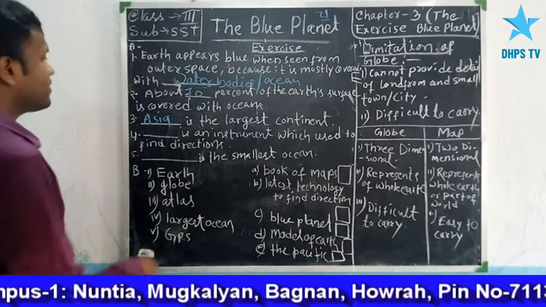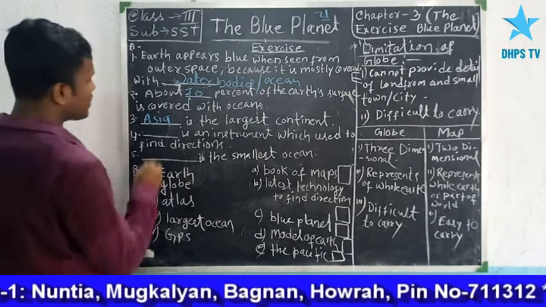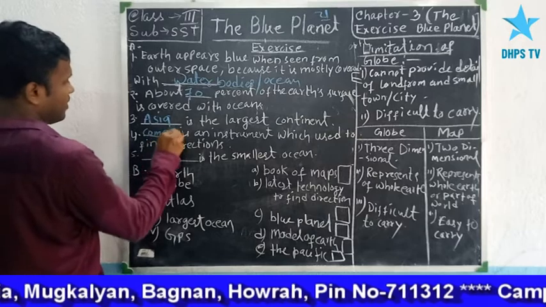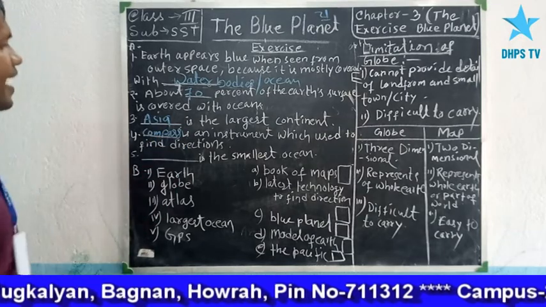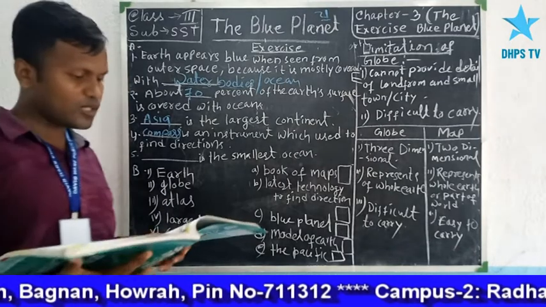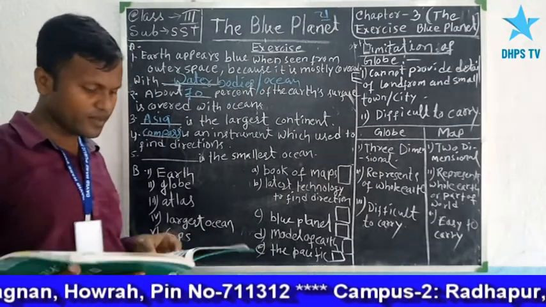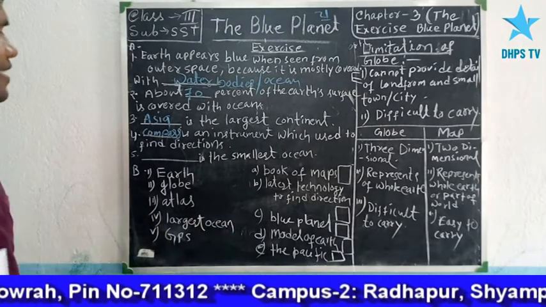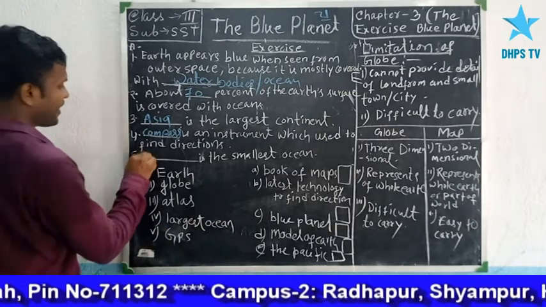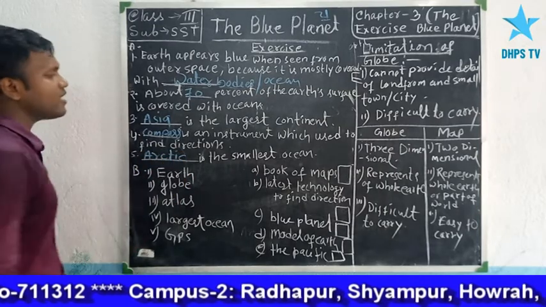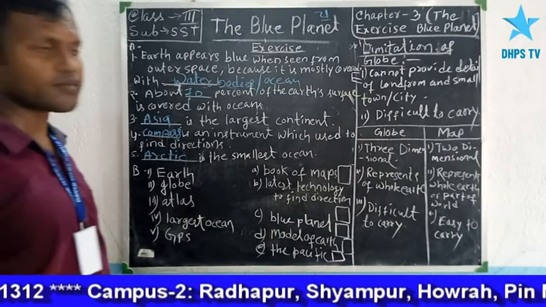The instrument name is compass. Next, dash is the smallest ocean. Tell me about the smallest ocean. Arctic Ocean is the smallest ocean.